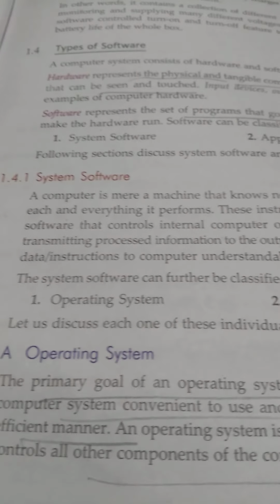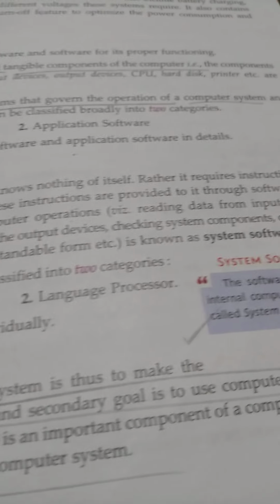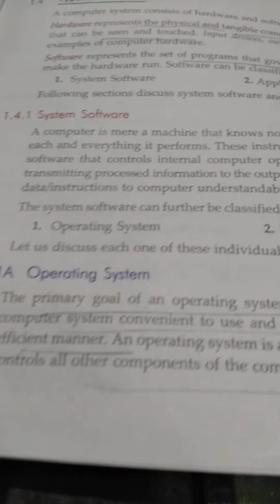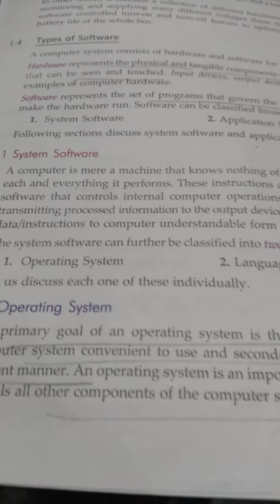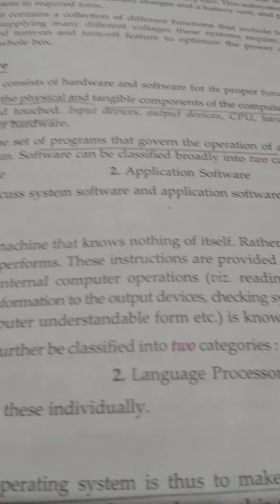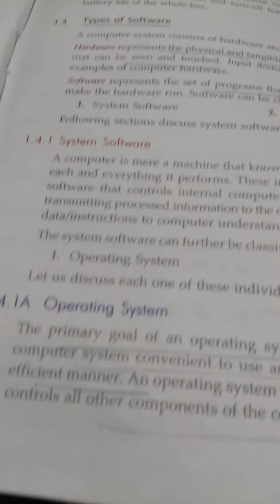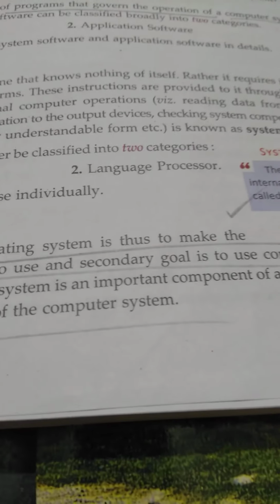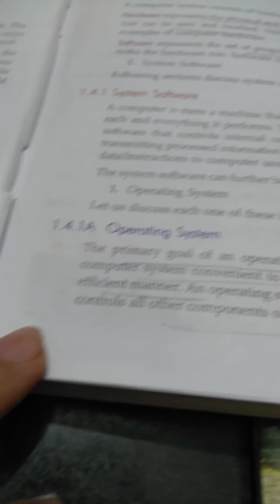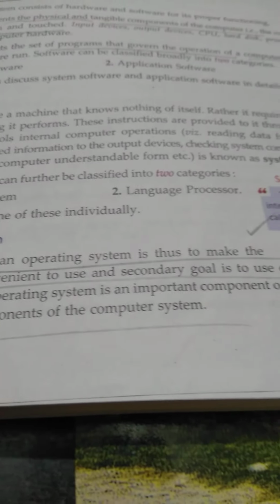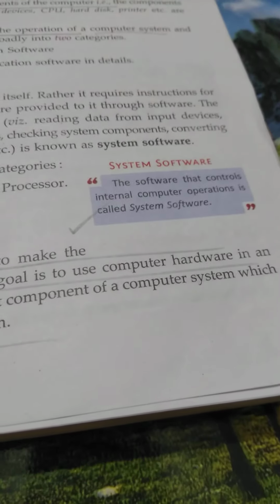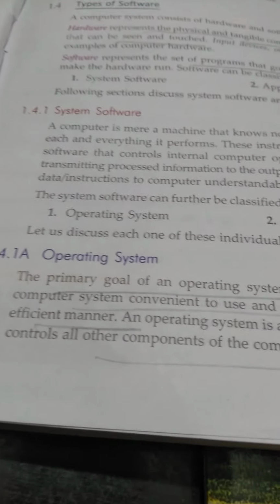In system software, operating systems come as well as language processors. What comes inside the system software? Operating system and the language processor. Operating system acts as an interface between the hardware and the software. The primary goal of an operating system is to make the computer system convenient to use, and the secondary goal is to use the computer hardware in an efficient manner.